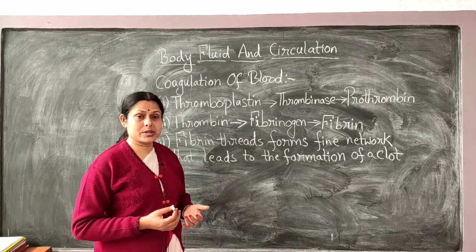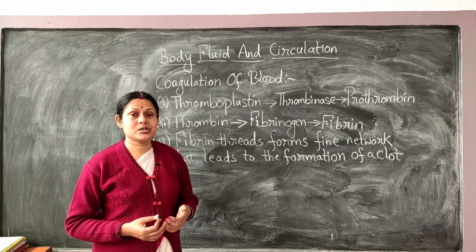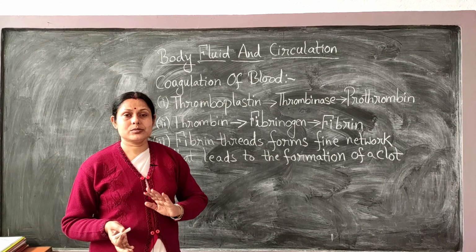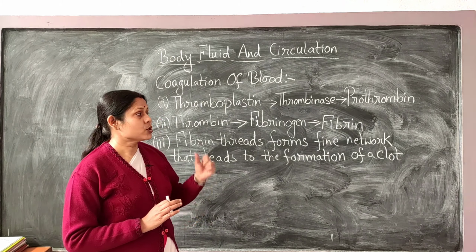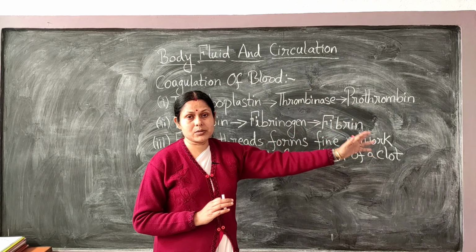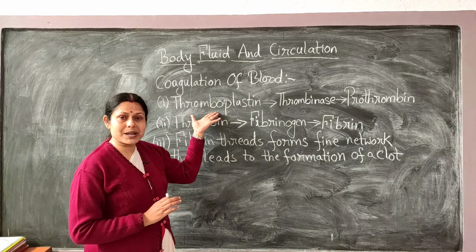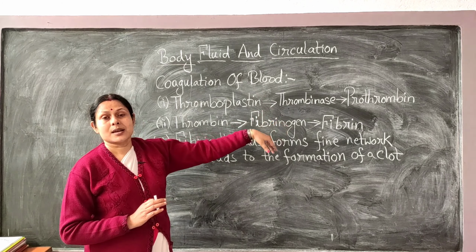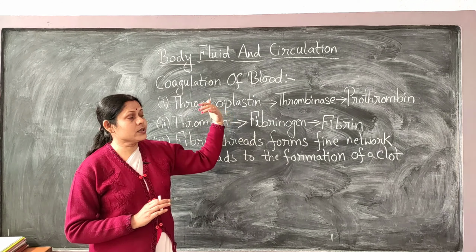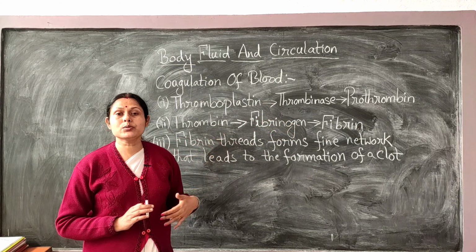It undergoes a change and gets converted into another form called thrombin. So prothrombin into thrombin. First is thromboplastin, which in the presence of thrombinase enzyme is converted into prothrombin, and the prothrombin again gets converted into thrombin.